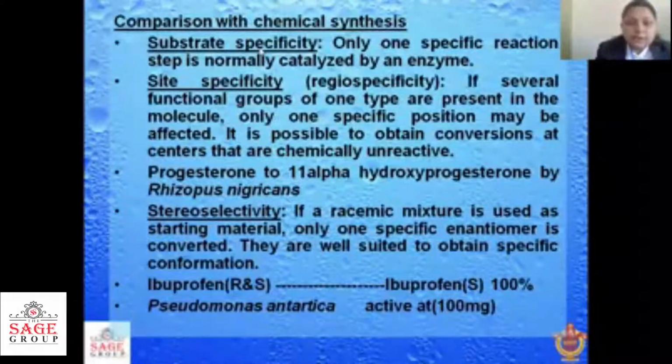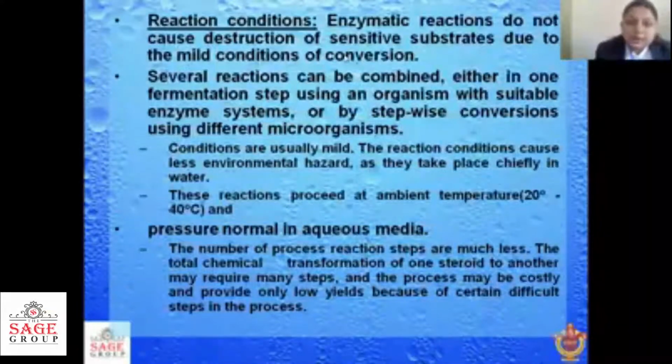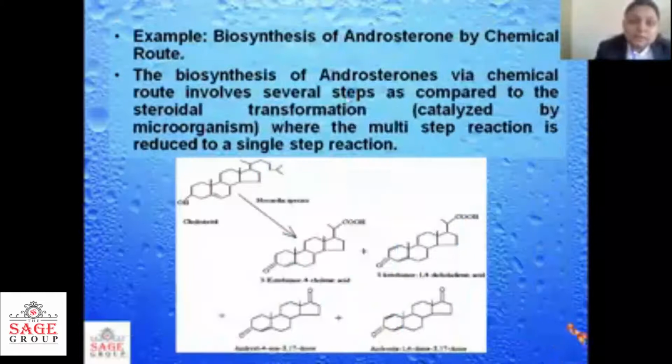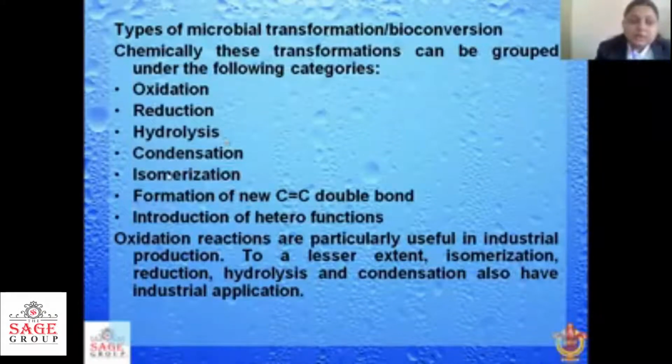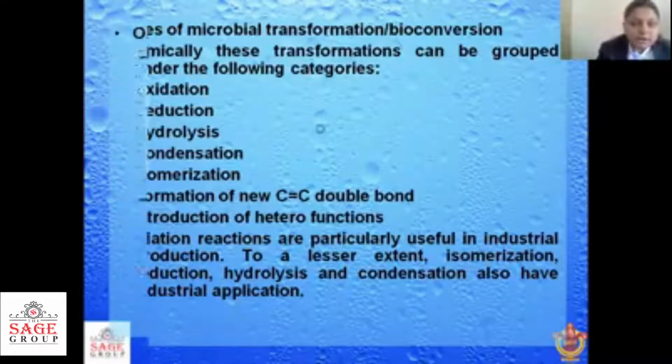We have seen why chemical synthesis is less important than microbial transformation, why microbial transformation is superior to chemical synthesis, and the various types of reactions mediated by the enzymes present in these microbial cells, like oxidation, reduction, hydrolysis, condensation, isomerization, formation of new C=C double bonds. All these types of microbial reactions we have seen in the last class.